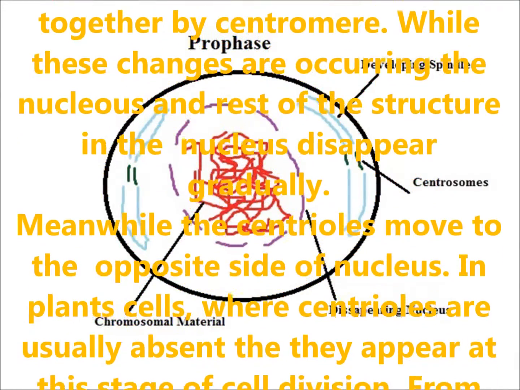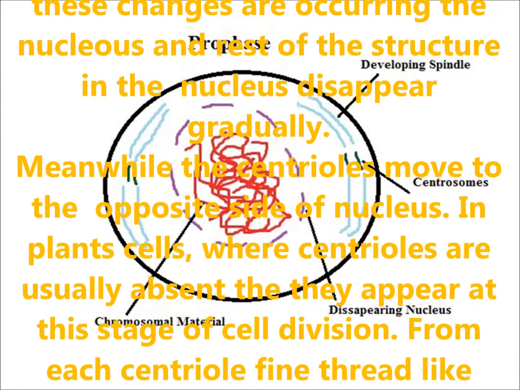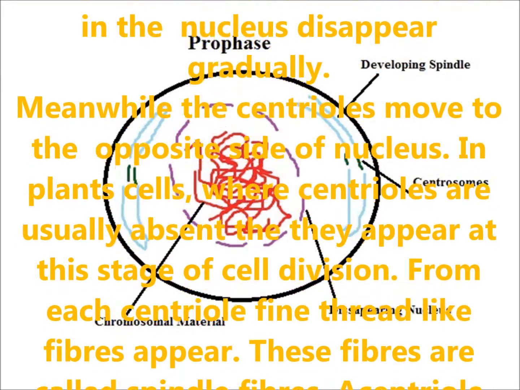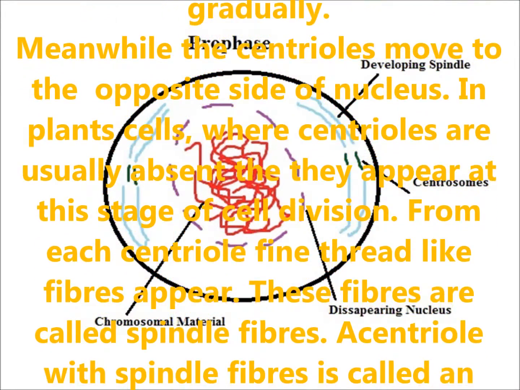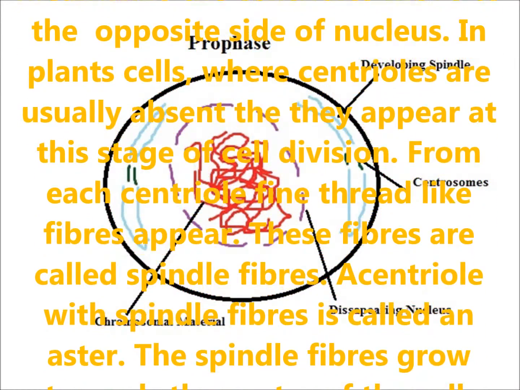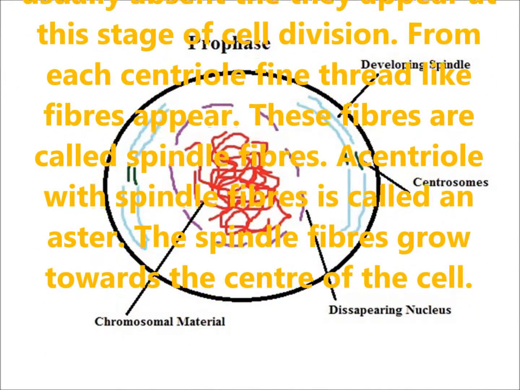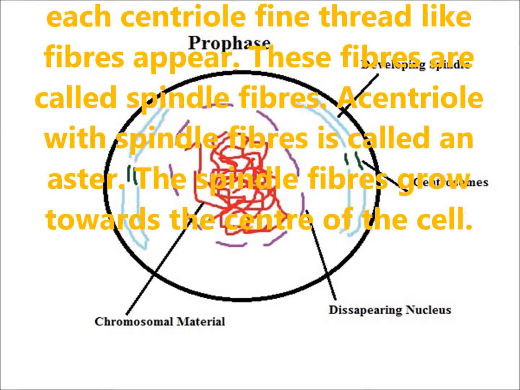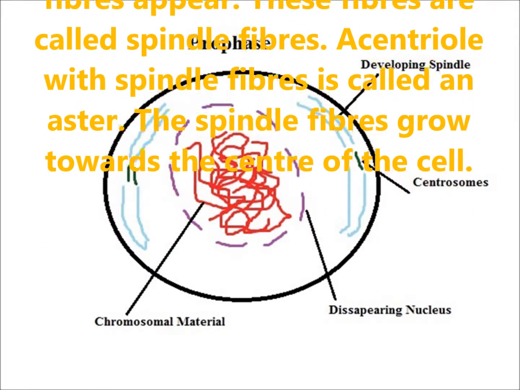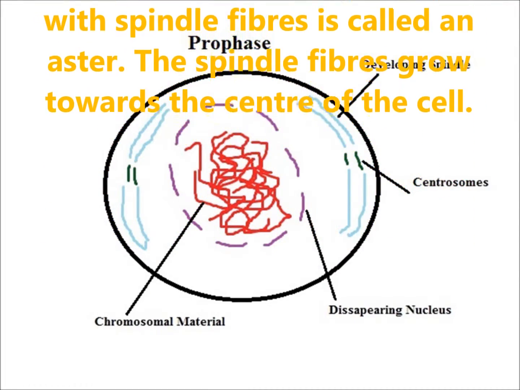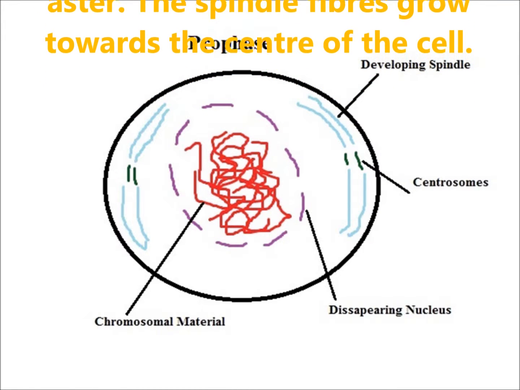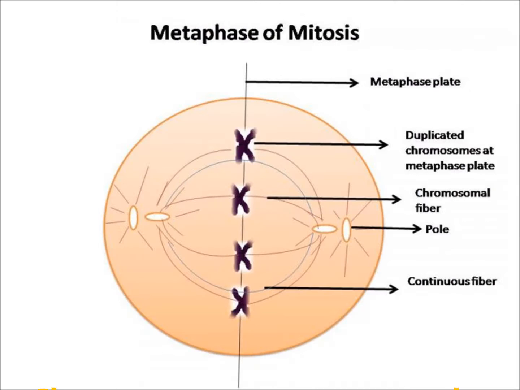Meanwhile, the centrioles move to the opposite sides of the nucleus. In the plant cell, where the centrioles are usually absent, they appear at the stage of cell division. From each centriole, fine thread-like fibers appear. These fibers are called spindle fibers. A centriole with spindle fibers is called an aster. The spindle fibers grow towards the center of the cell.